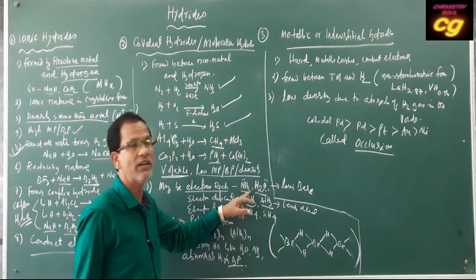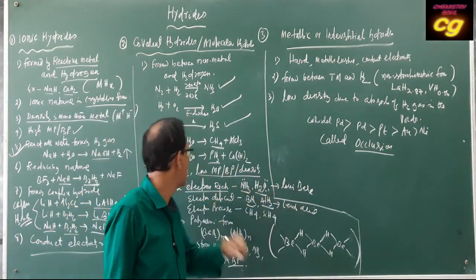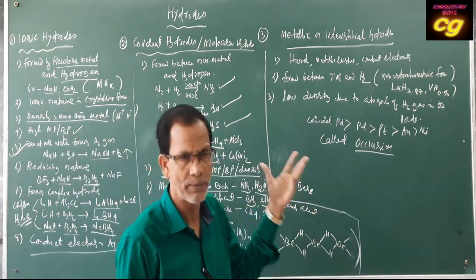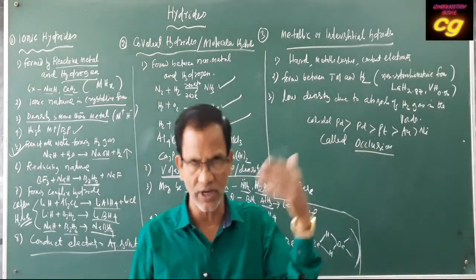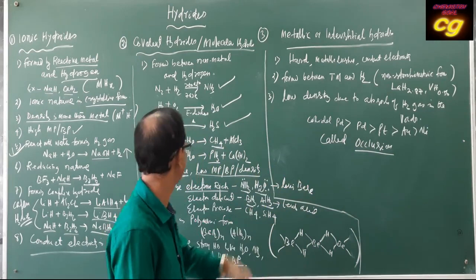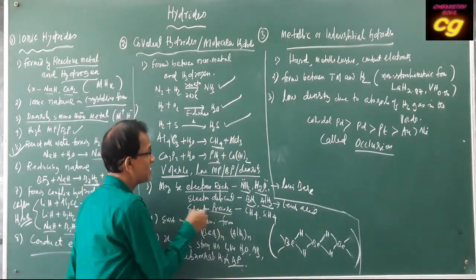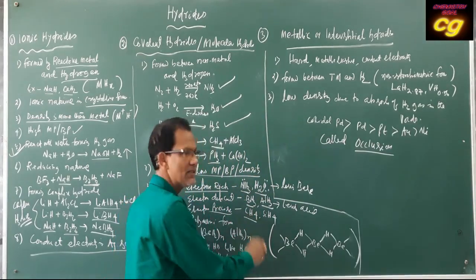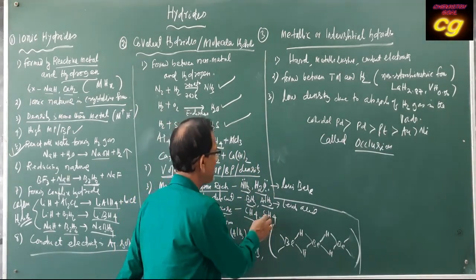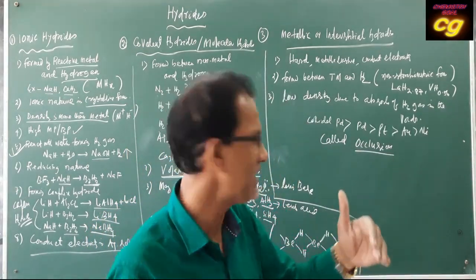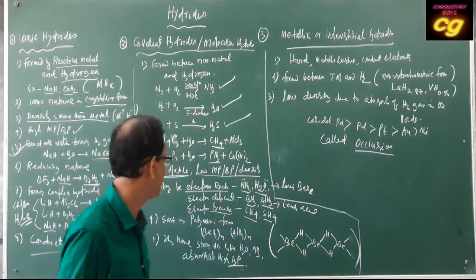Electron rich hydrides are called Lewis base, and electron deficient hydrides are called Lewis acid. We already know that a Lewis acid has a shortage of electrons, and a Lewis base has extra electrons. Electron precise hydrides means they satisfy the valency. For example, CH4, carbon valency 4, and SiH4, silicon valency 4. These are called electron exact hydrides or electron precise hydrides.